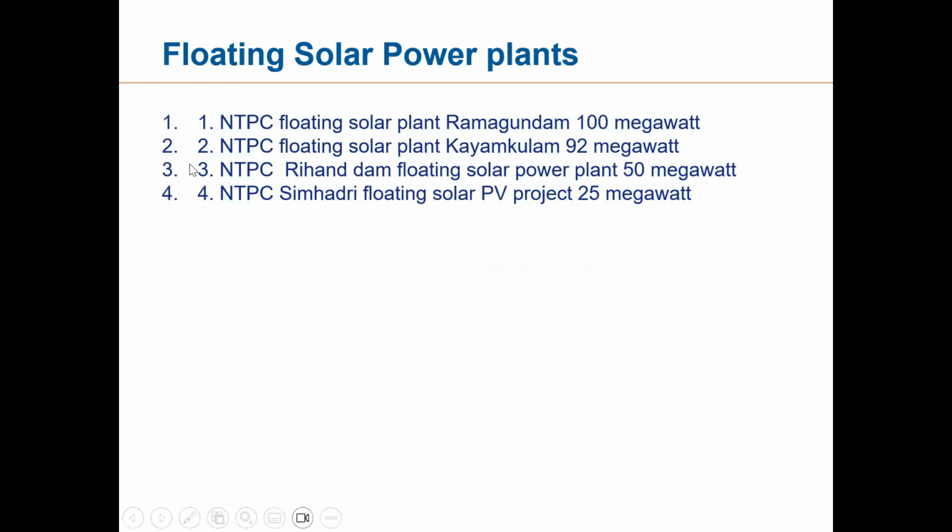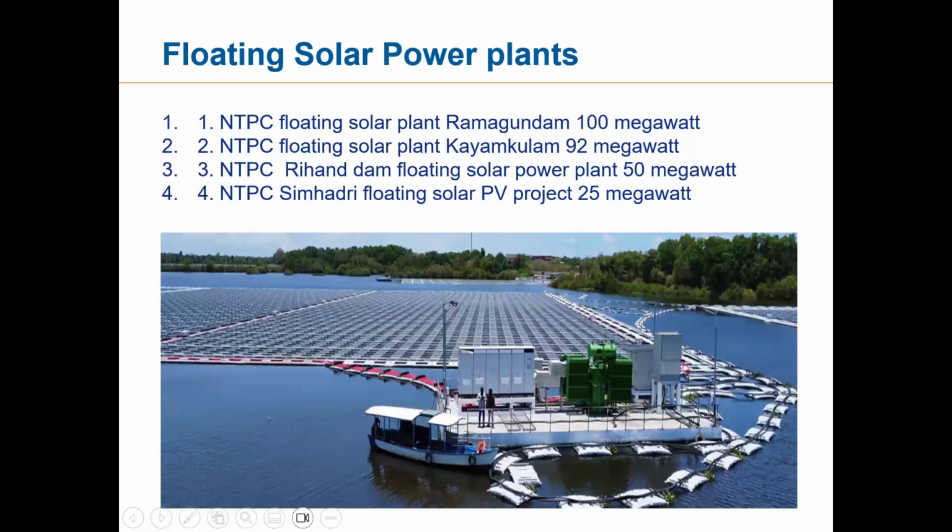Right now, NTPC is doing a lot of power generation: in Ramagundam, there is a 100 megawatt floating solar power plant. Then Kayamkulam, 92 megawatt; Rihand Dam floating solar plant, 50 megawatt; and Simhadri, 25 megawatt. And these are the photographs. So here the solar panels are floating on the surface of the water.